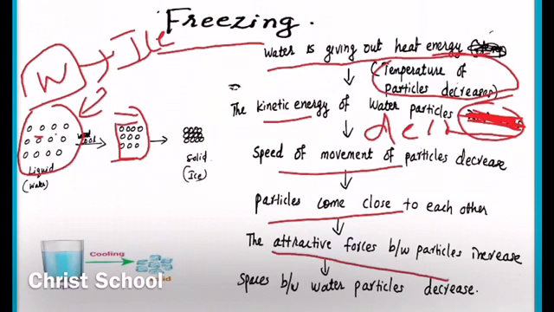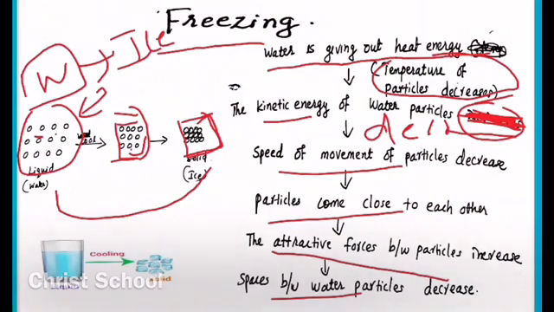When the force of attraction increases, what happens? The spaces between them become very small. They come close to each other, the space decreases, and the force of attraction increases. Finally they reach a stage at which the water is changed into ice completely. So this is how water is converted into ice by freezing. Like this, when you cool any substance, this process takes place.